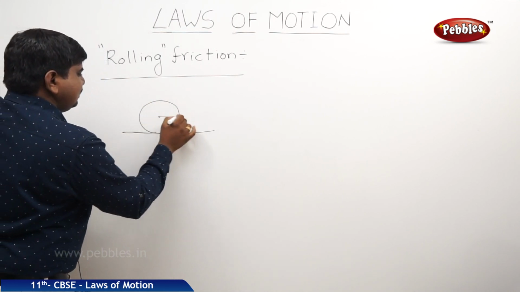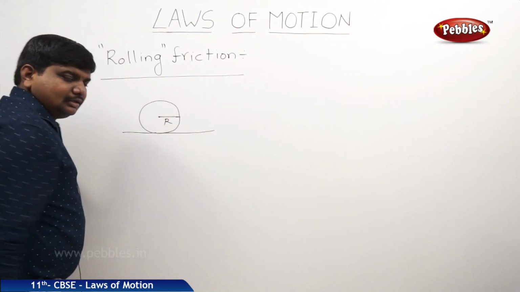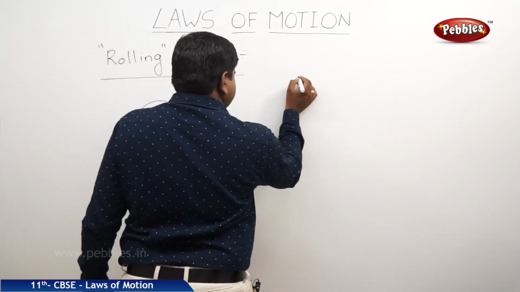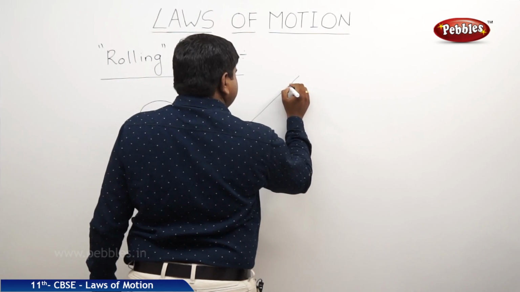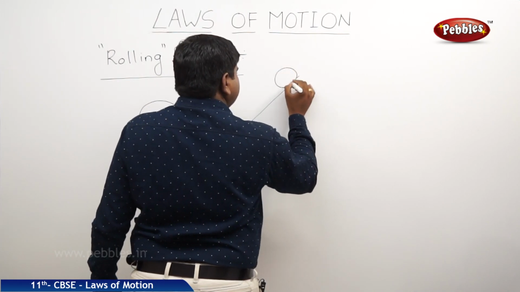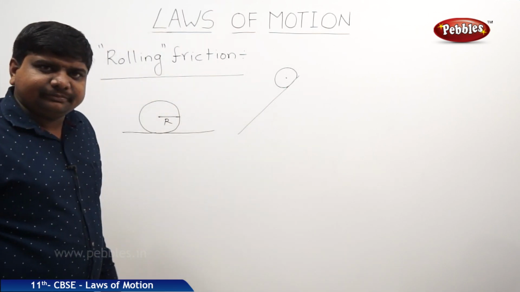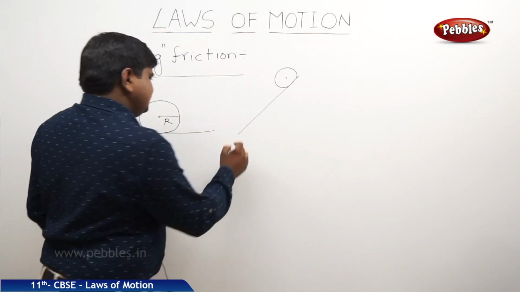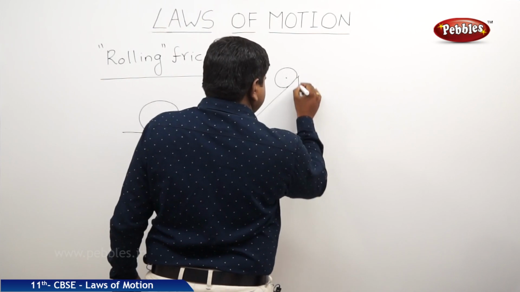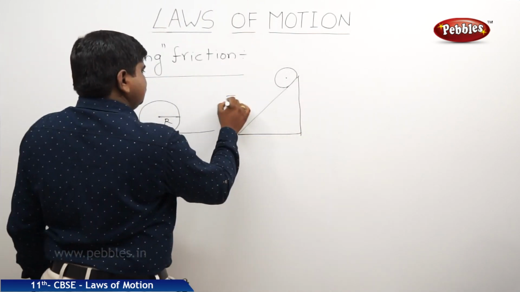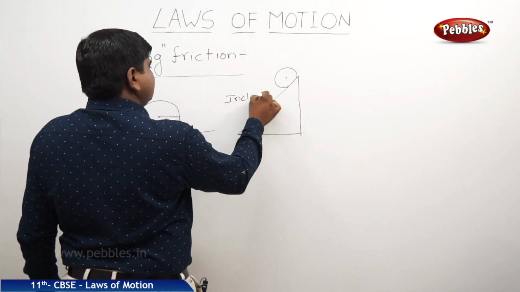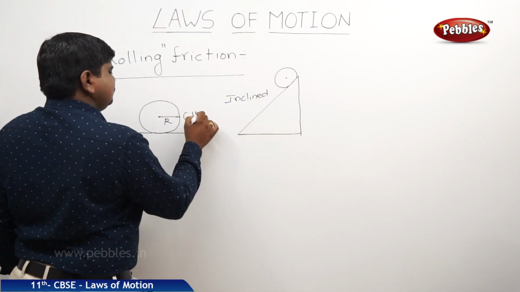The body has a center and a radius. And this same type of body we can expect to slide over a horizontal surface. This is an inclined plane. This is horizontal.